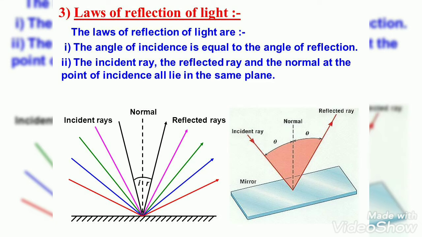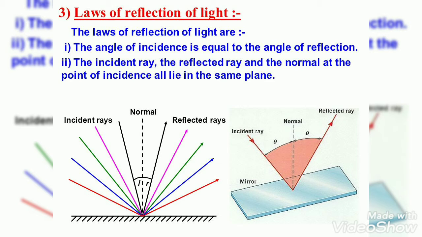Then we have the two laws of reflection of light. The angle of incidence is equal to the angle of reflection. The incident ray, the reflected ray and the normal lie on the same plane. These are the two laws of reflection.